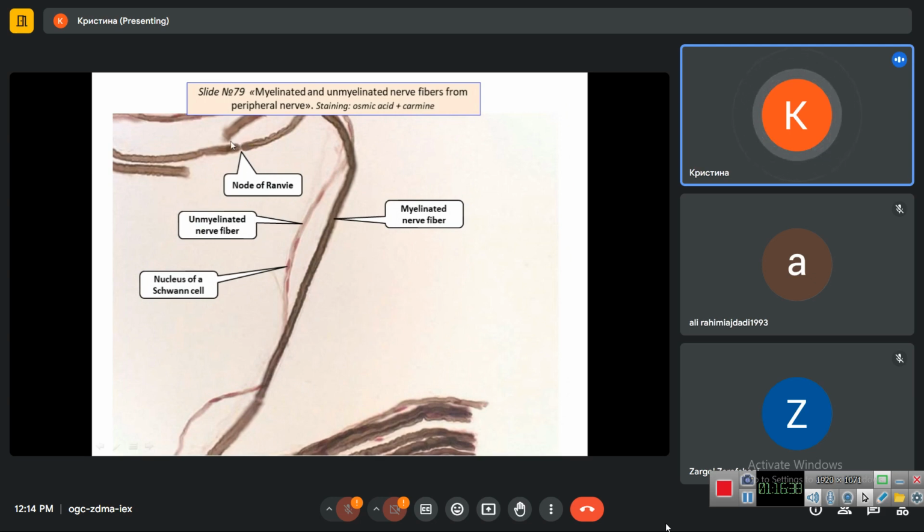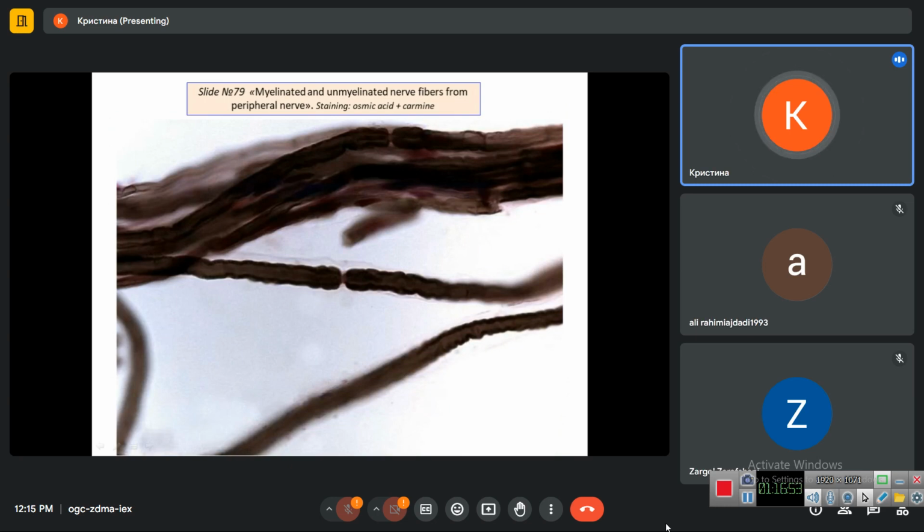Also, we see here the node of Ranvier, the area where one Schwann cell ends and second Schwann cell begins, the area between two Schwann cells. The same here at high magnification, thick myelinated nerve fiber, node of Ranvier, in the middle of the nerve fiber, axial cylinder, at the periphery, more dark myelin itself.